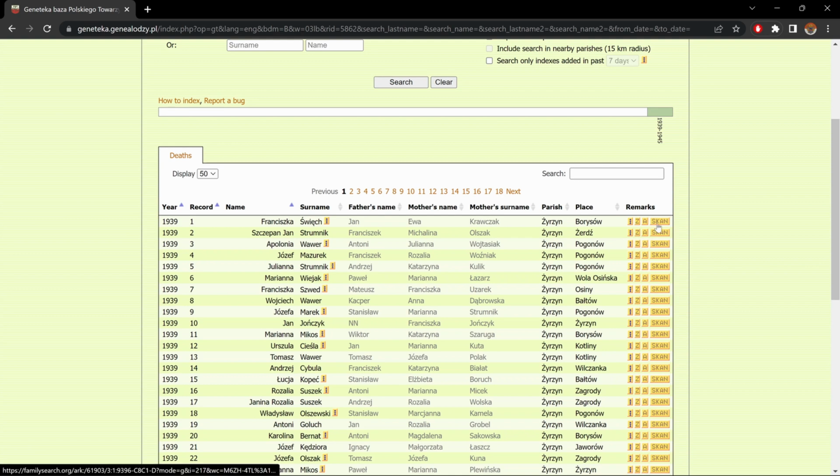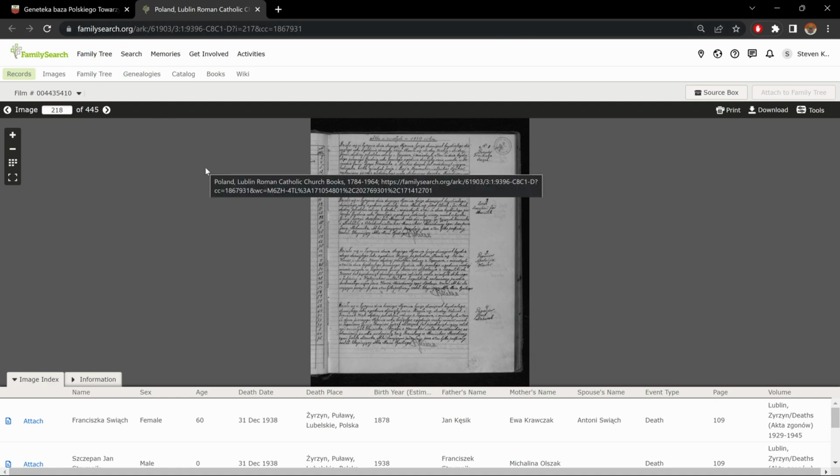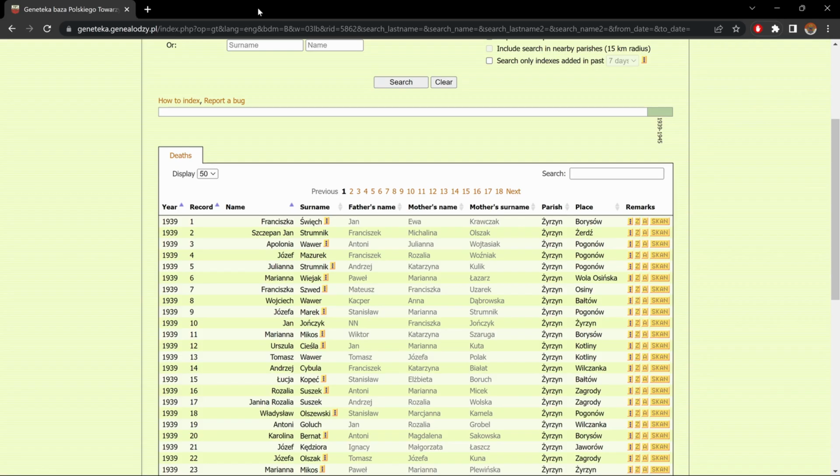And if we click on the scan, it brings us to the place where the scan is found, and in this case, this scan is on FamilySearch.org. So before using Genetica, be sure that you have an account on FamilySearch.org, because with them you need to have an account. Close this.